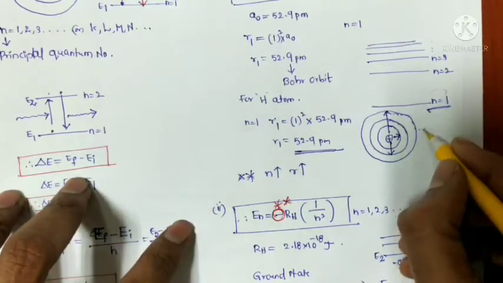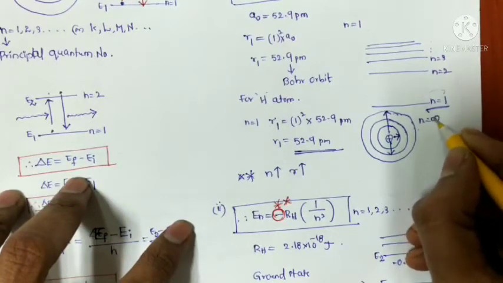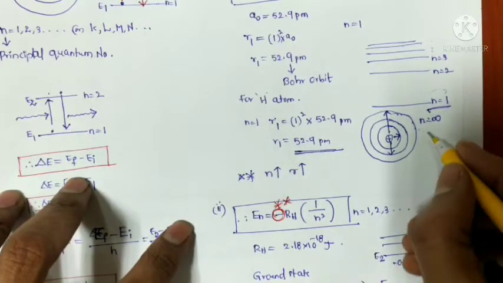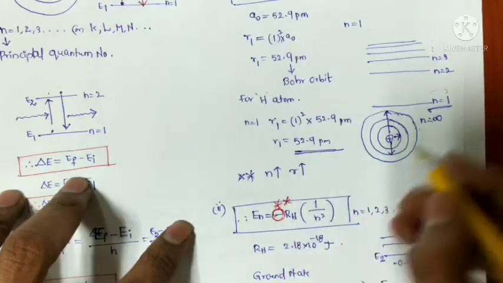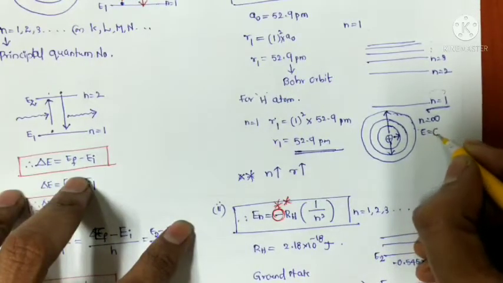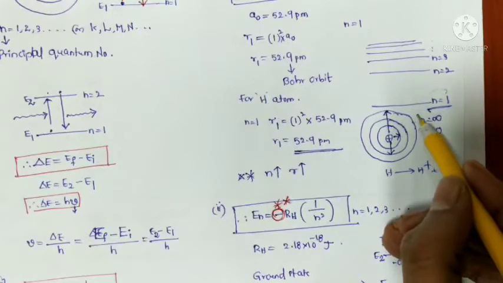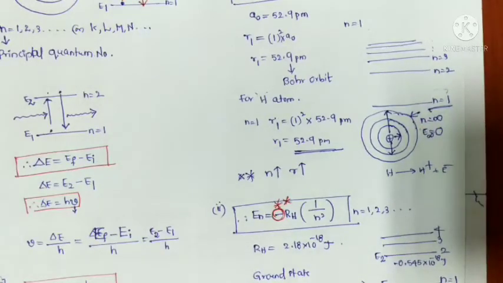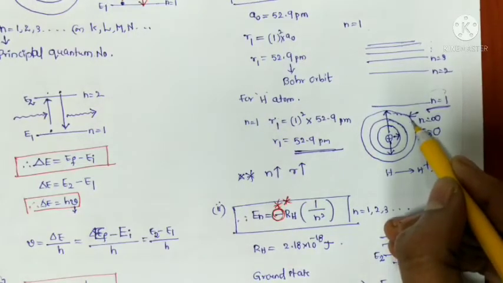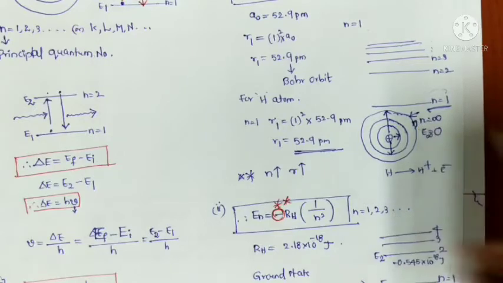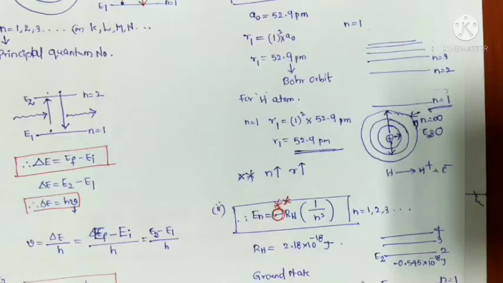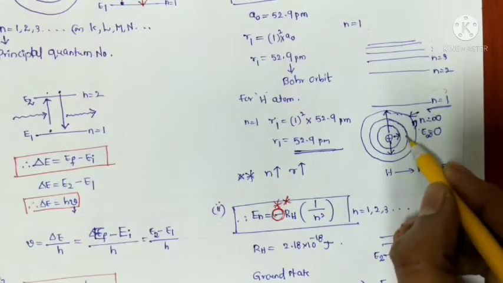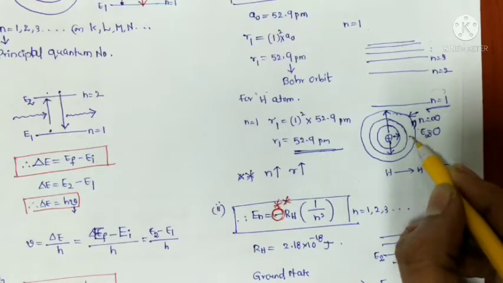For example, the n equals infinity level means there is no attraction between the nucleus and the electron, so at that situation the energy will be 0. When the electron comes under the influence of the nucleus, the electron is present in the nth orbit, and the energy will be emitted.